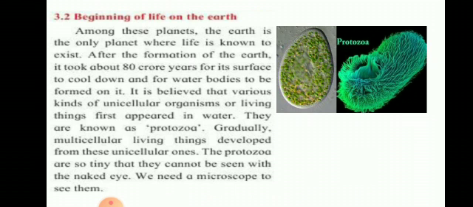The Earth's crust took almost 80 crore years to cool down. After cooling, a thick crust, that is the surface of the Earth, was formed. Slowly and steadily, water came into existence. First, it was just hot gases and dust particles. Then it cooled down and the crust of the Earth was formed.